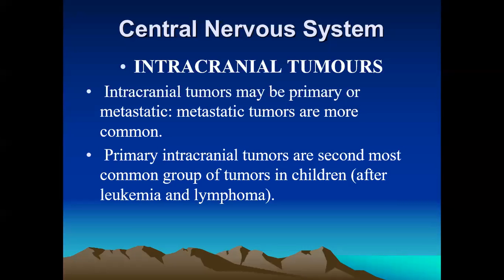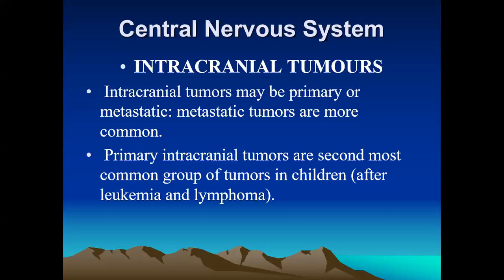Primary intracranial tumors can arise from the glial cells. The central nervous system comprises glial cells and macroglial cells, and the glial cells comprise astrocytes, oligodendrocytes, ependymal cells, and also the macroglial cells. They also function as a phagocytic system. So these glial cells give origin to some types of the primary tumors.